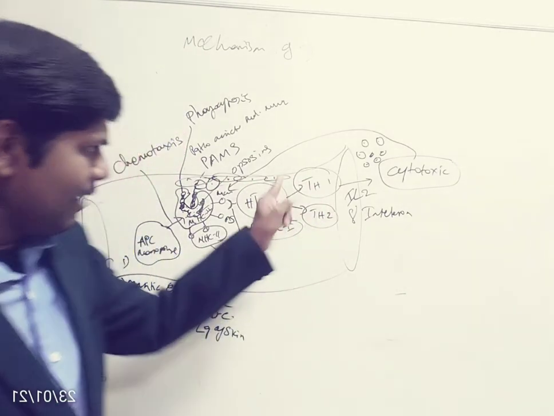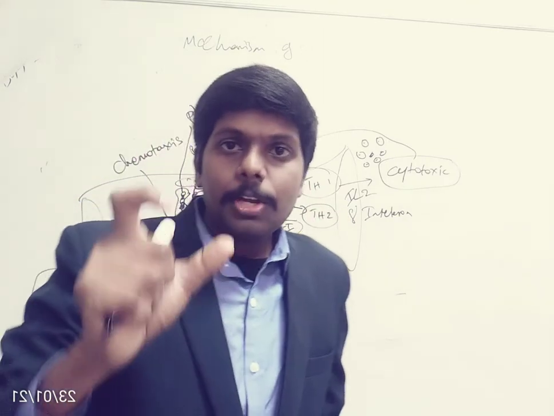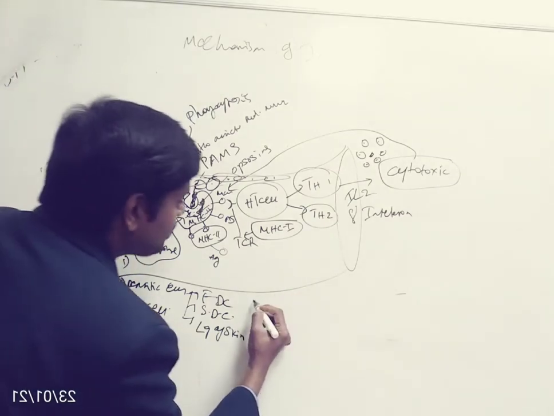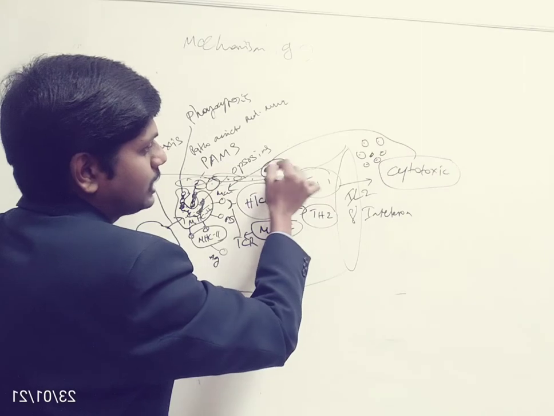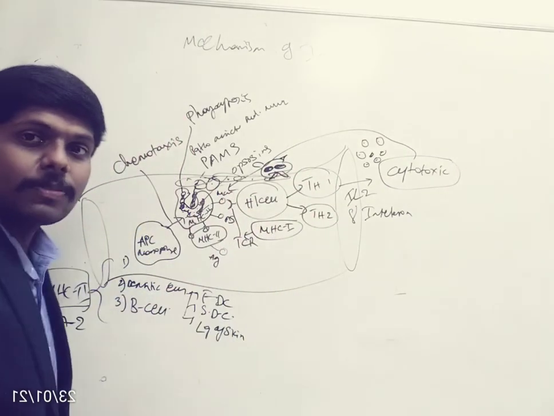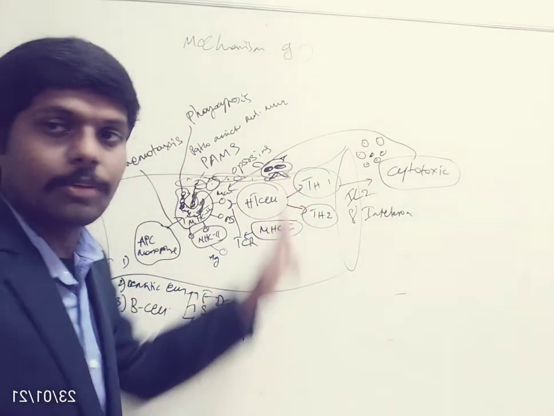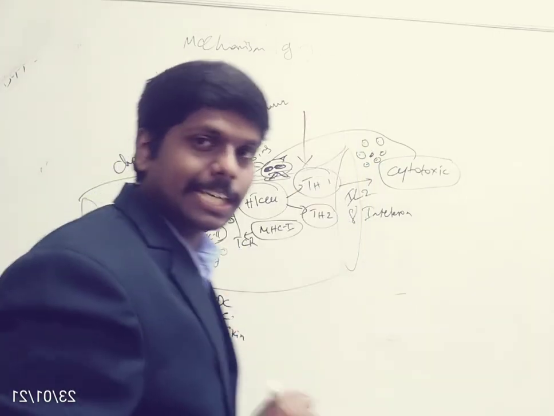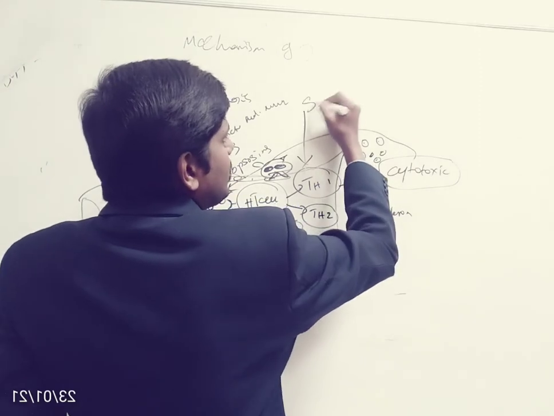In order to prevent normal cell injury, there is a specialized cell to regulate the cytotoxic T cell activity. So for example, let me draw a cytotoxic T cell like a very angry person. He is a very angry person, he will kill the normal cells also. So in order to control the cytotoxic T cell activity, we have one more dedicated cell to suppress it. That suppressor cell is called the suppressor T cell.